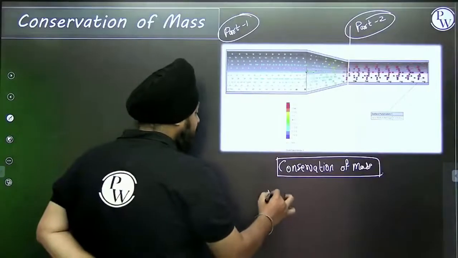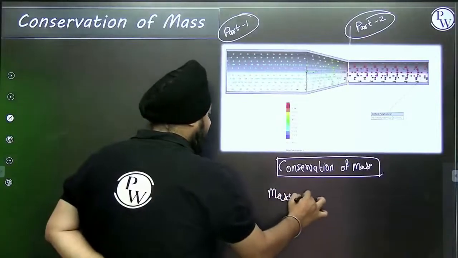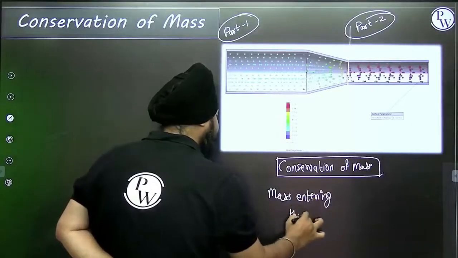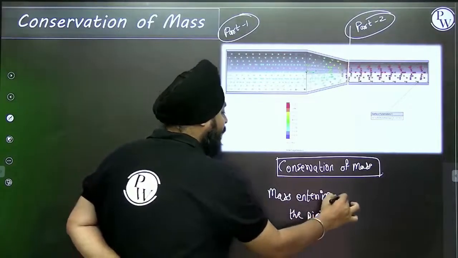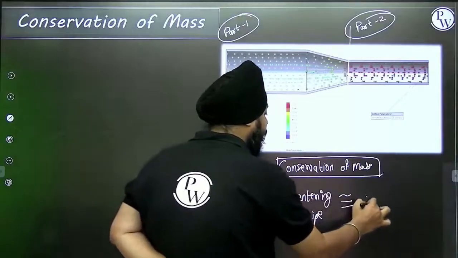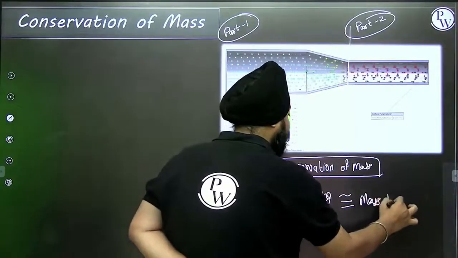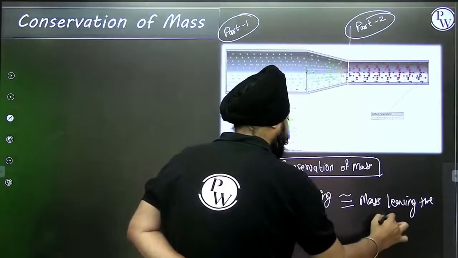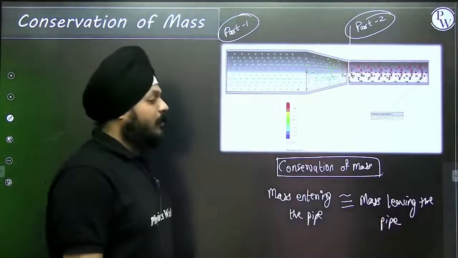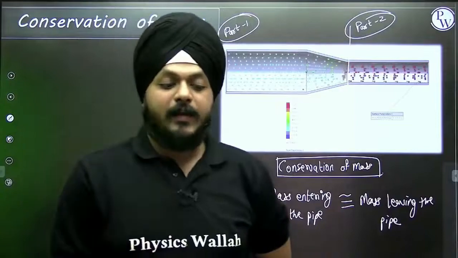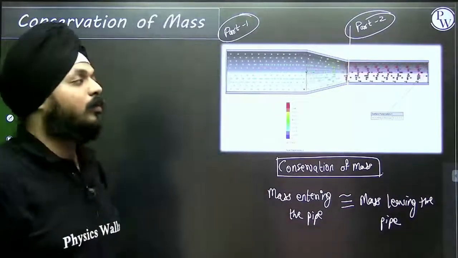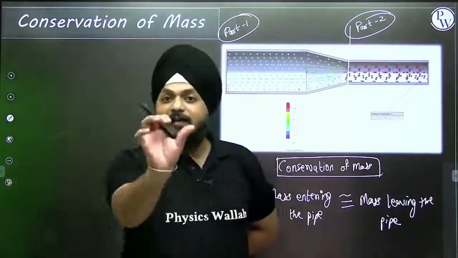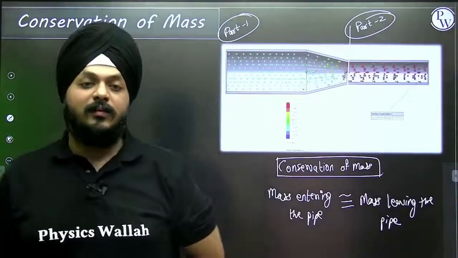What is it? Mass entering the pipe is equivalent to mass leaving the pipe. Mass entering the pipe is nearly equivalent to the amount of mass leaving. That's the conservation of mass.